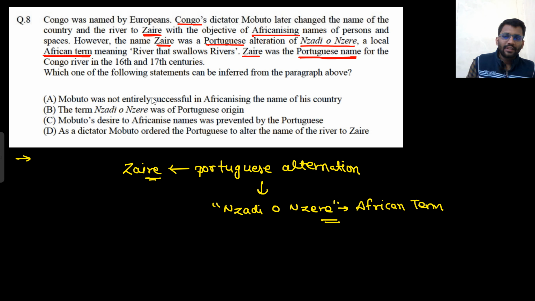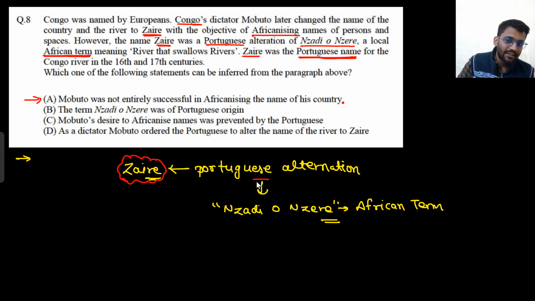Mobutu was not entirely successful in Africanizing the name of his country. This statement seems true, right? As per me, this is the answer only. I actually forgot it, what was the answer? This statement seems true because he wanted to Africanize the name, but the name he gave the country was Zaire. But was that an African term? No, that was not an African term.